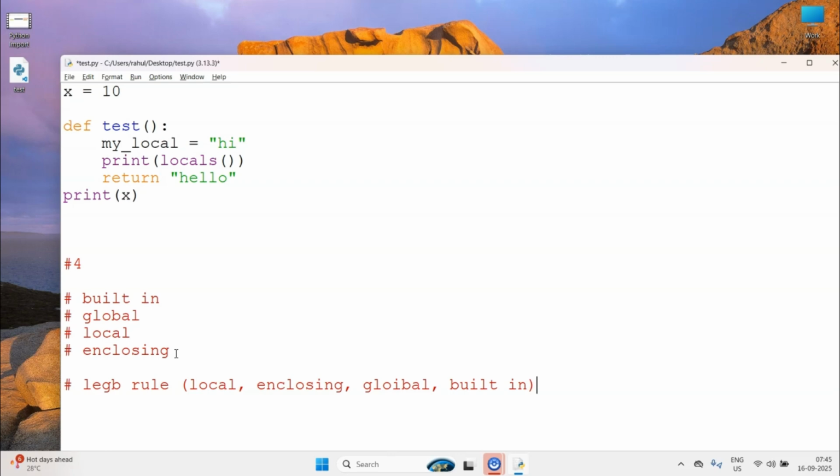So some of the key takeaways from this discussion would be: a namespace is just a mapping of names to objects. Python has 4 different namespaces: built-in, global, enclosing, and local. The LEGB rule decides how Python searches for a name, and you can inspect namespaces with the globals, locals, and dir functions. So next time you see Python magically resolving variable names, remember, it's not magic, it's namespaces.